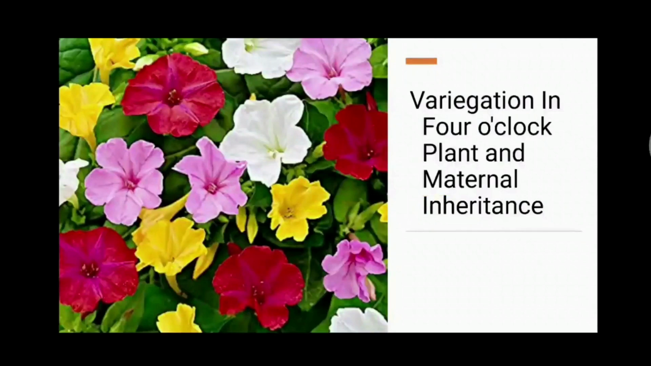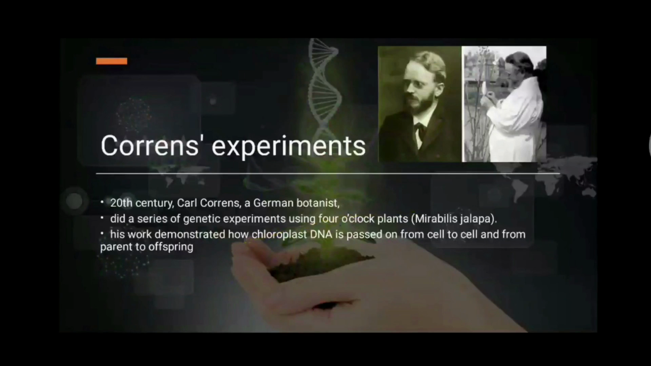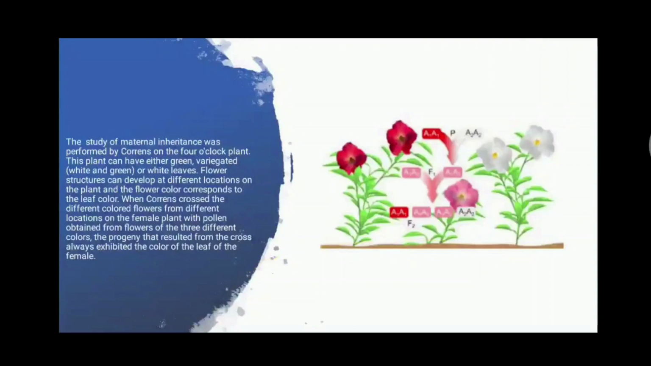Variation in four o'clock plant and maternal inheritance. Correns' experiment. In the 20th century, Karl Correns, a German botanist, did a series of genetic experiments using four o'clock plants, Mirabilis jalapa. His work demonstrates how chloroplast DNA is passed on from cell to cell and from parent to offspring. The study of maternal inheritance was performed by Correns on the four o'clock plant.